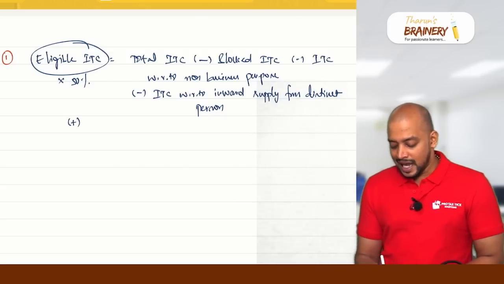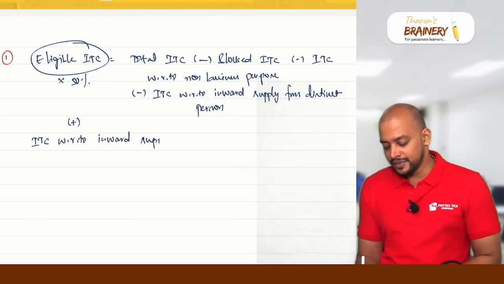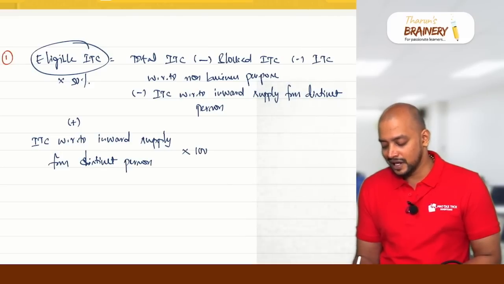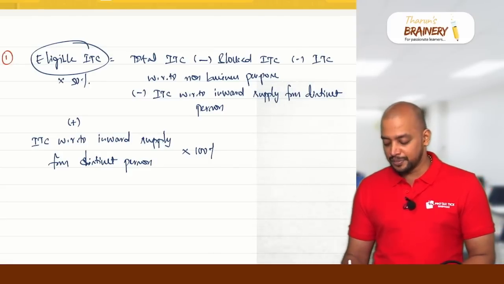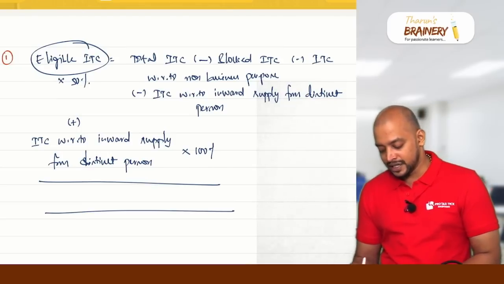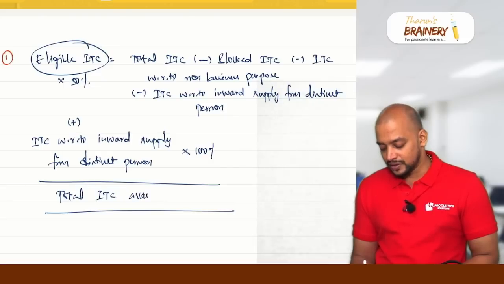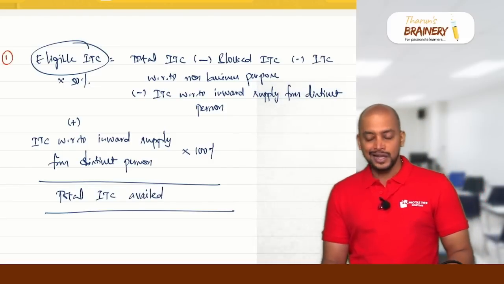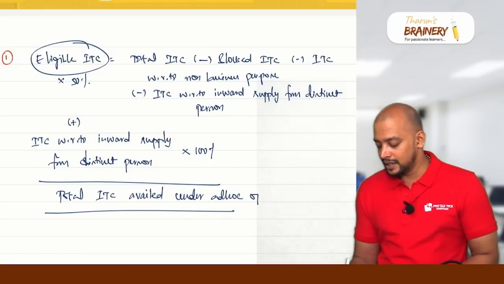Thereafter we need to add ITC with respect to inward supply from distinct person, at 100%. So this eligible ITC plus ITC with respect to inward supply from distinct person at 100% will be called the total ITC availed. This is under the ad hoc option.